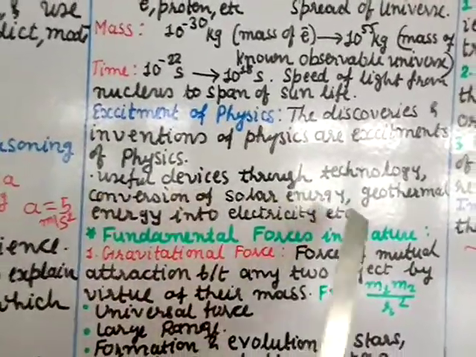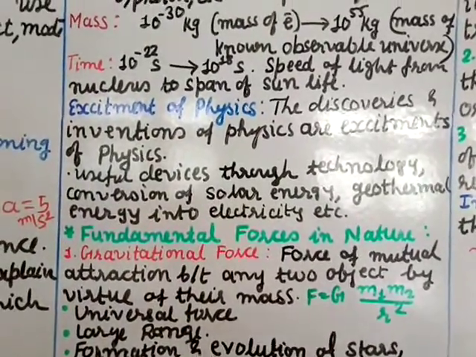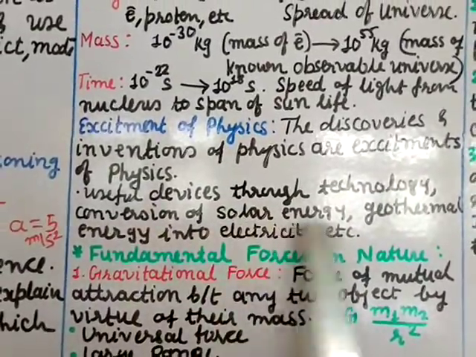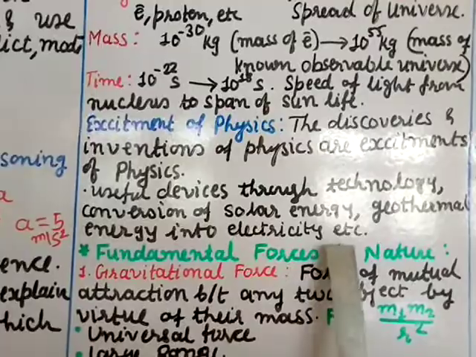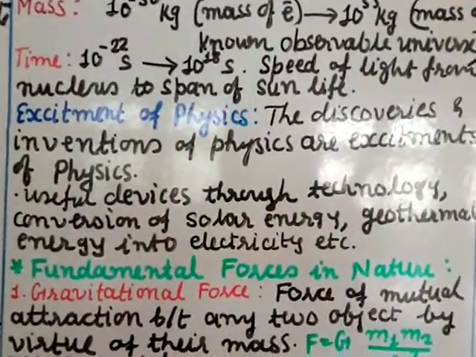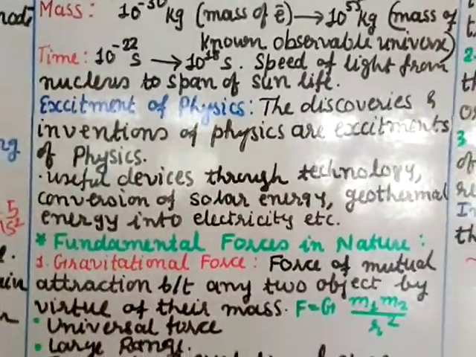Useful devices, you know which are the useful devices. Cell phones are there, computers are there, many other things are there through technology. Conversion of solar energy, geothermal energy into electricity, etc. You can write your own also, because you can see many things which are in existence because of physics or physical laws.